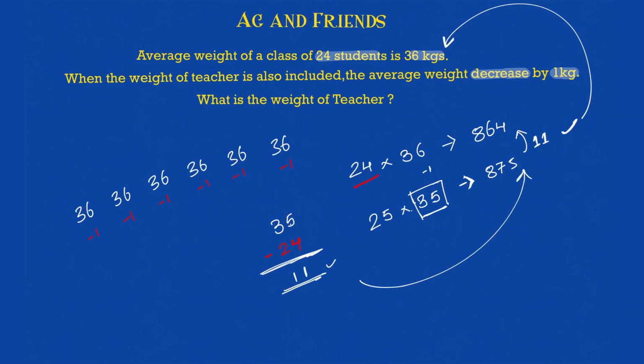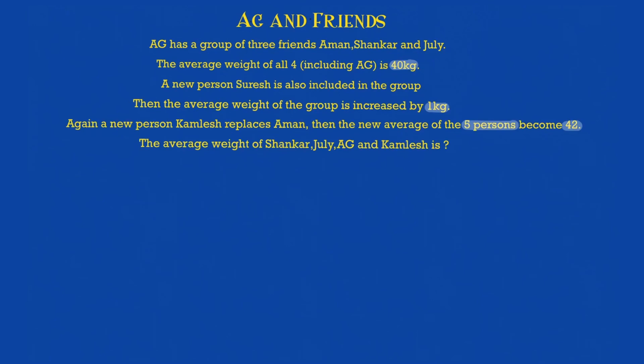Okay, so now even if they play with any of the values, you should always reach your answer by a shortcut. Just try and visualize how things will happen, and these kind of problems should be very easy for you to solve. So now let's solve a problem on average weight. This will be quite similar to the earlier problem that we have solved, but it comes with a little variation. Okay, so let's understand what the variation is with respect to this problem. So AG and friends.